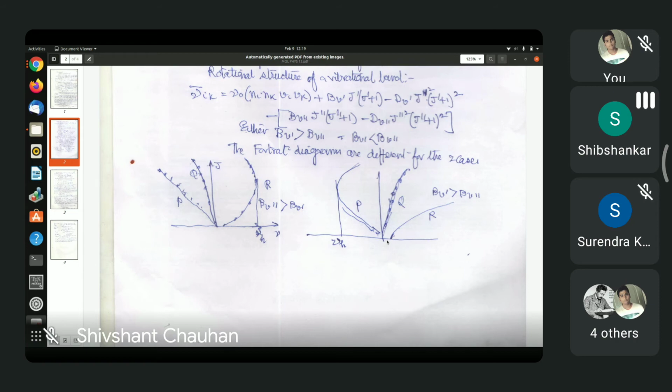And you can find the difference between the first P line and the first Q line, and the first P line and the first R line, from these formulas. That's very simple. You put the values of J in these formulas and try for yourselves. Now, the important thing is the explanation of the formation of band heads. Did you get that? How band heads are formed?